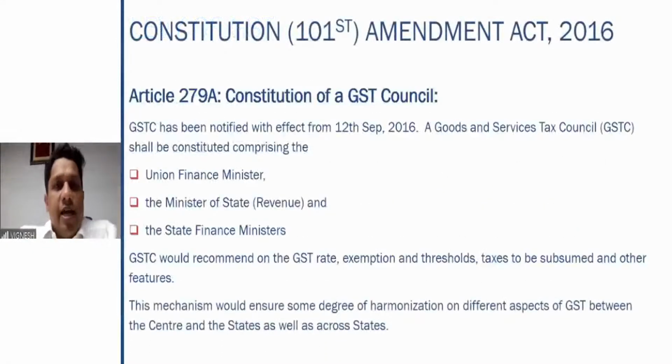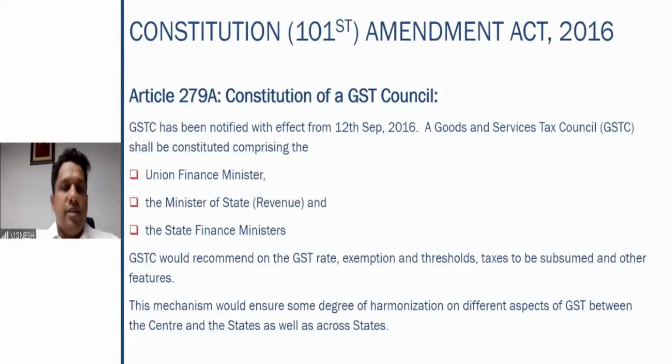So therefore, Article 279A refers to the constitution of a GST Council. It has been notified with effect from 12th September 2016, and shall be constituted comprising the Union Finance Minister, the Minister of State, and the State Finance Ministers. This GST Council will make all recommendations with regard to the GST rate, exemptions, thresholds, etc.